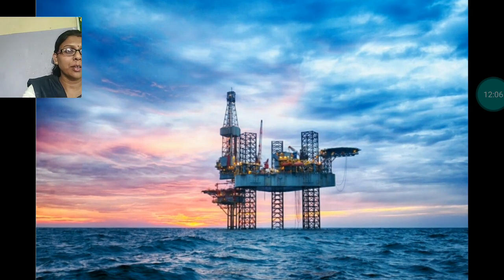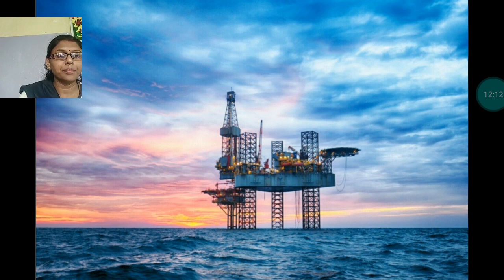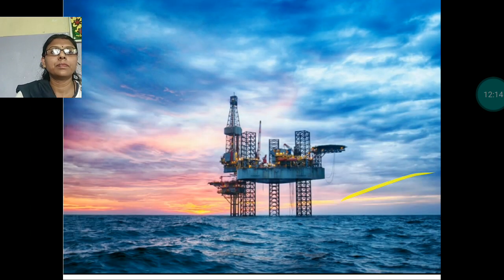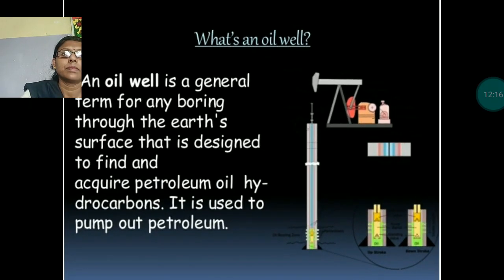Here, this is a petroleum field, known as an oil field. It is the oil field of Assam. Here it is written that an oil field is an area with many oil wells.